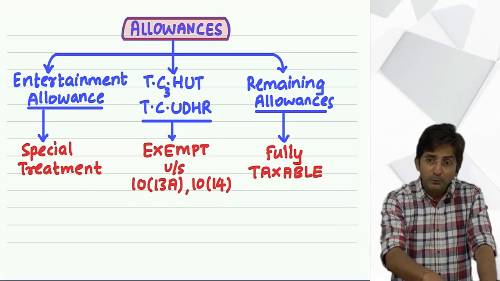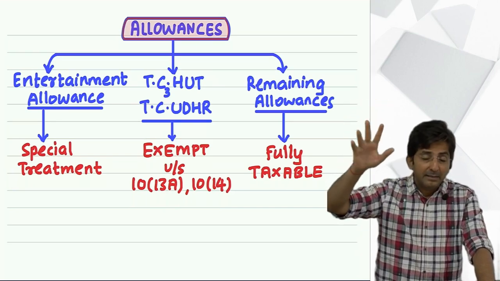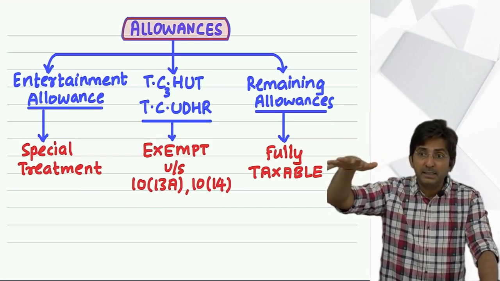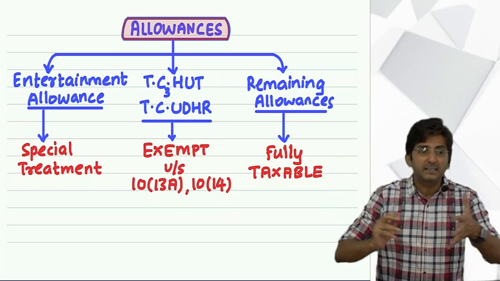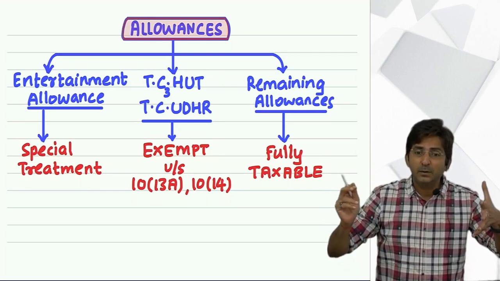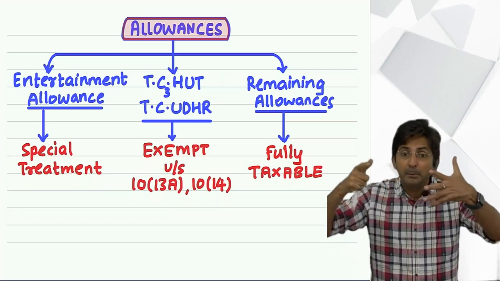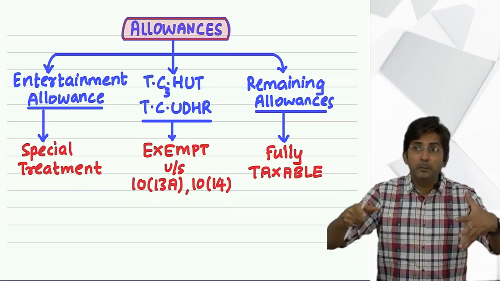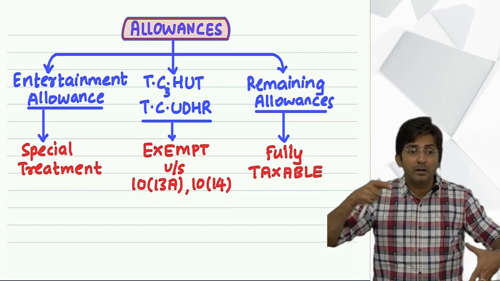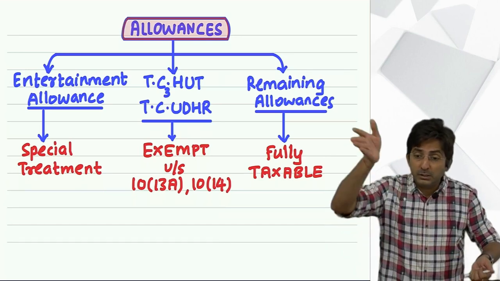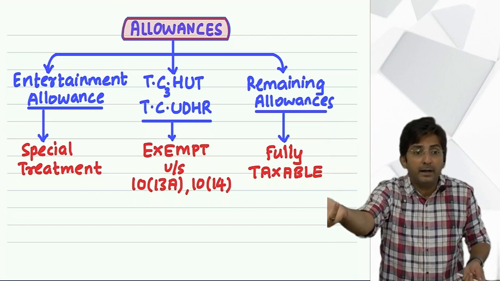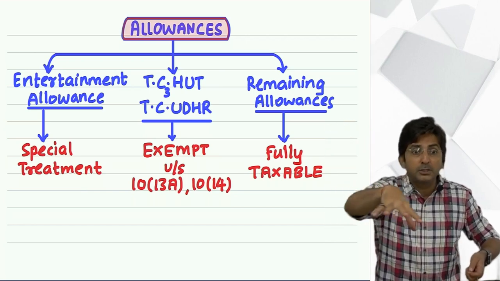He transferred you to some jungle area, a tribal area. Tribal area means it is a jungle area, a remote place where you find all Adivasi. Adivasi is a Hindi word for tribal people. It means your job is transferred to such a remote area which is totally surrounded by jungles.